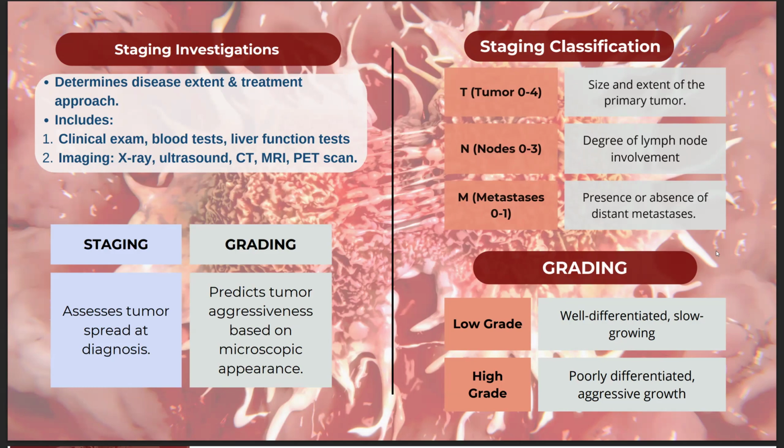Third is imaging studies like x-rays and ultrasounds for initial assessment, CT scans or computed tomography and MRI para ma-evaluate ang local tumor na nag-spread, and also PET scans or positron emission tomography, which is also helpful to detect metastases.